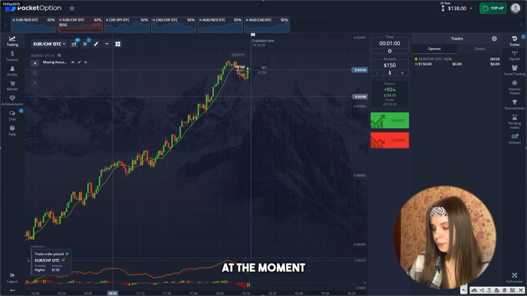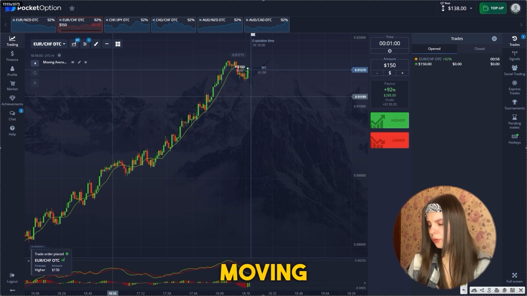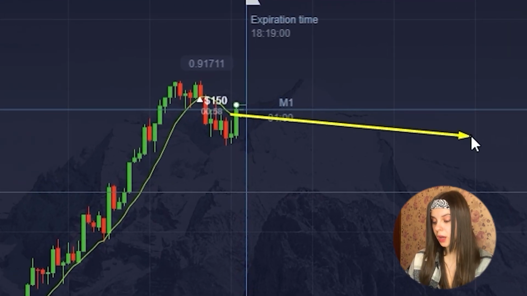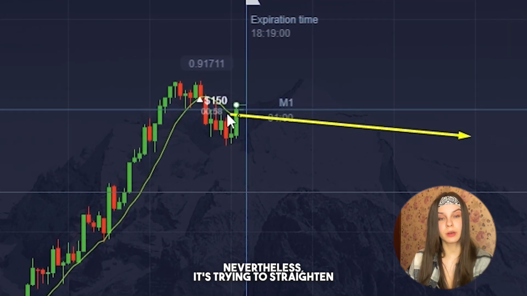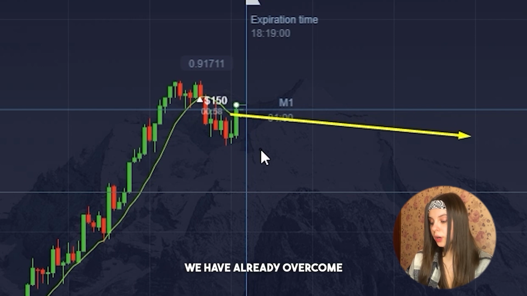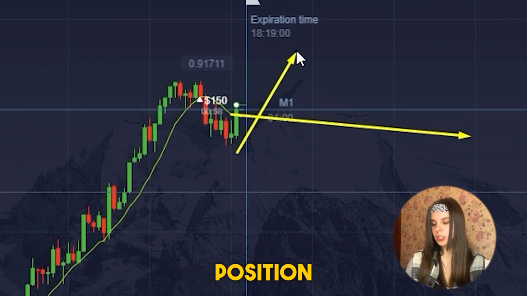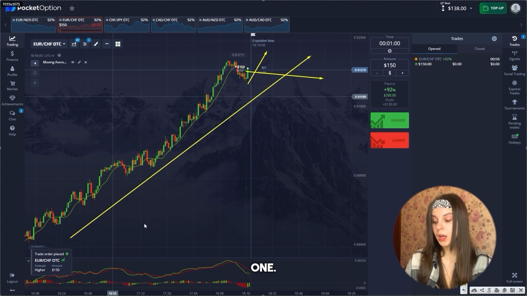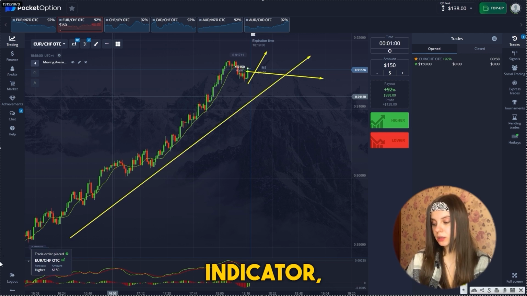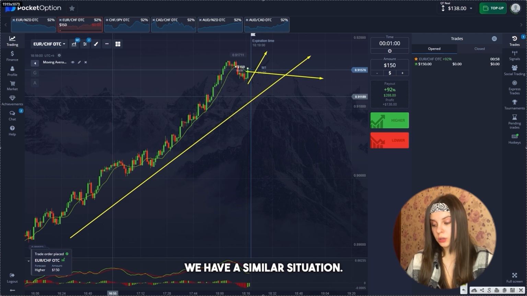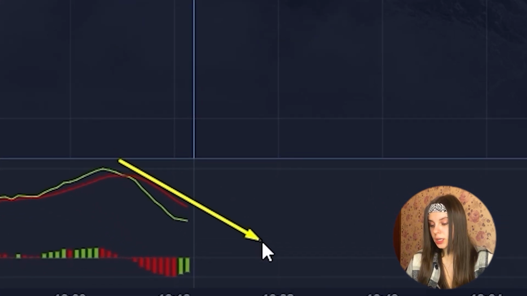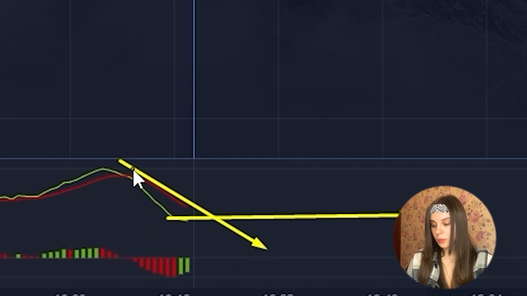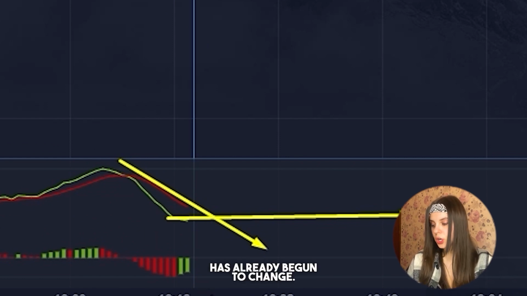At the moment, we are observing that the moving average has already moved slightly to the lower position. Nevertheless, it's trying to straighten out. We have already overcome this moving upper position and are moving upward, just like the general one. According to the MACD indicator, we have a similar situation. We see that our direction is being followed and most likely they will intersect. But the trend has already begun to change.